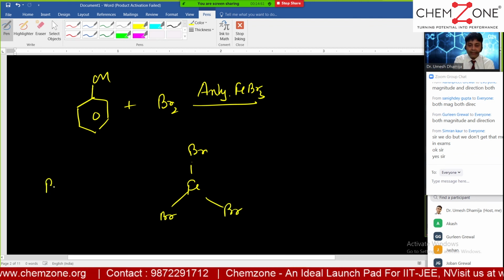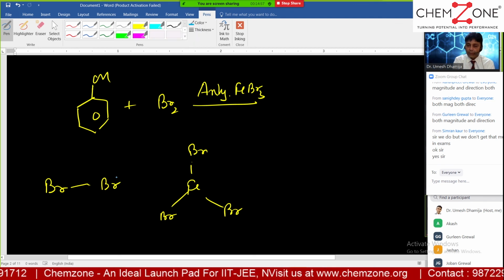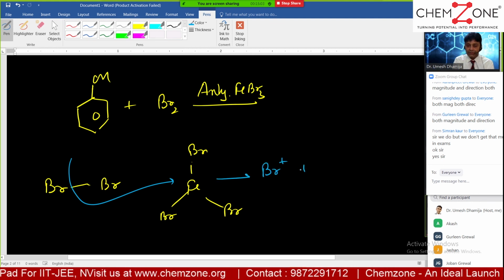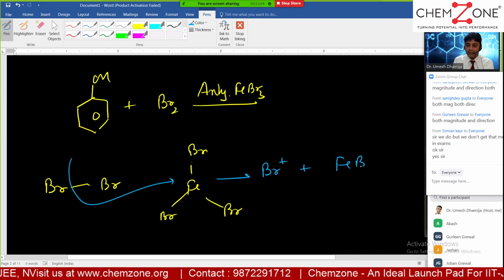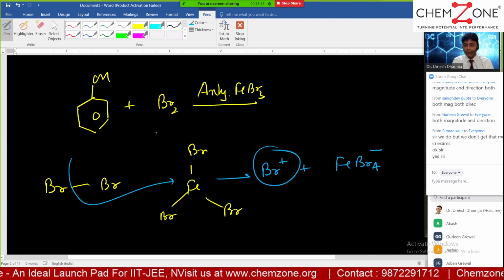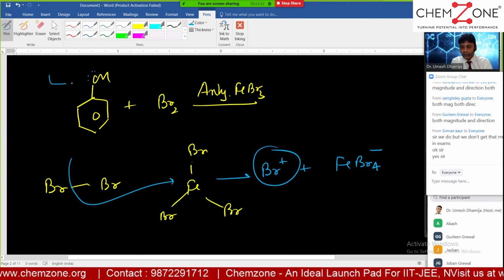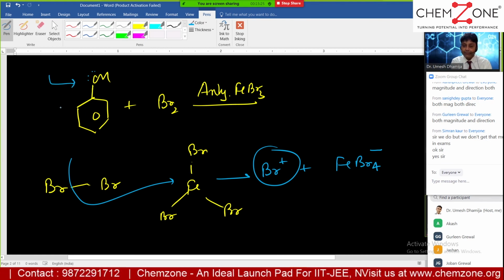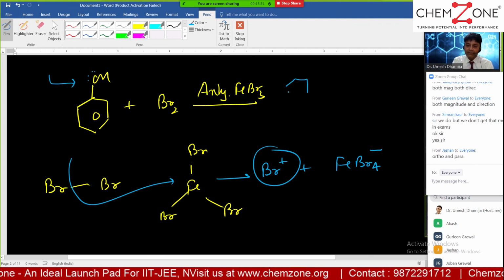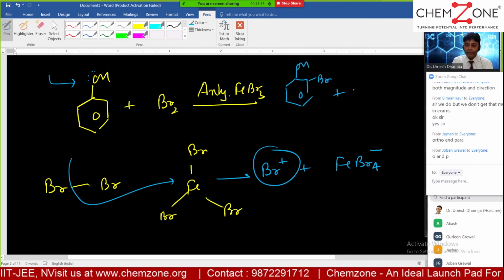And now if we add Br2, this causes the heterolytic cleavage, and Br negative goes with the iron, and it gives you Br positive and FeBr4 negative. This bromonium ion will now attack phenol, but where will it attack? It will attack upon dash positions. Yes, very good, Jishan. So this is bromine at the ortho position and bromine at the para position.